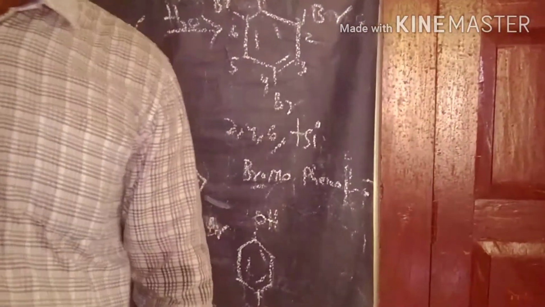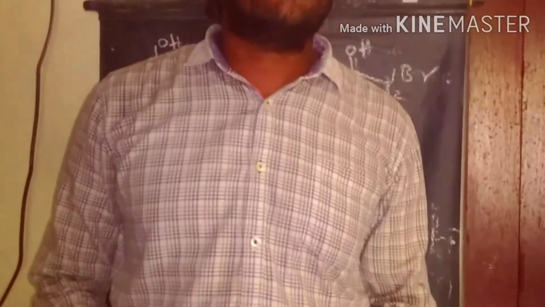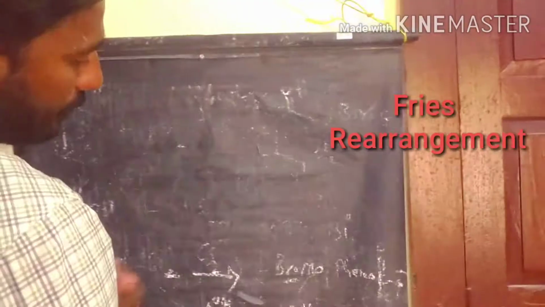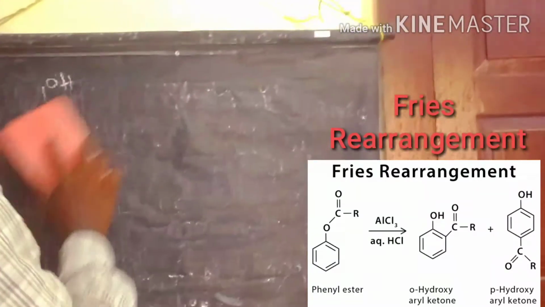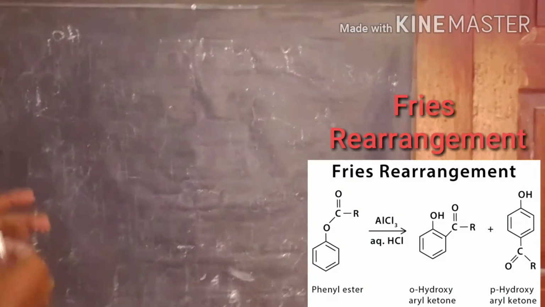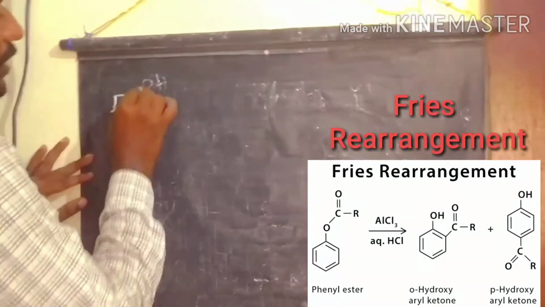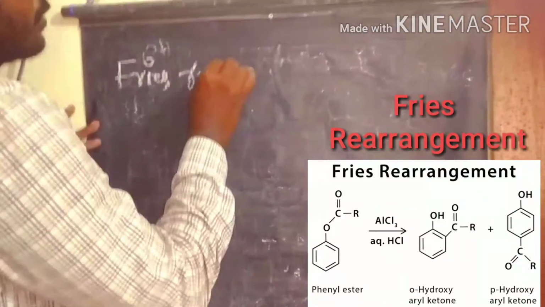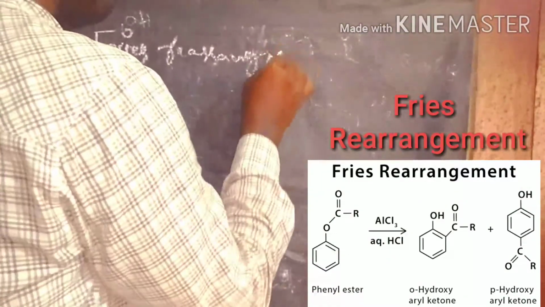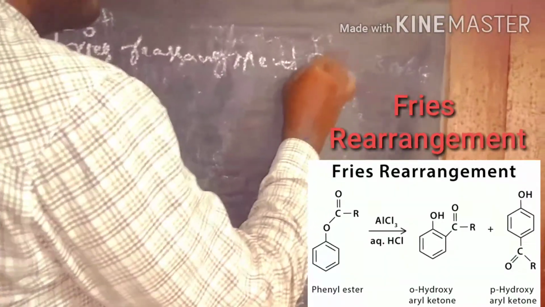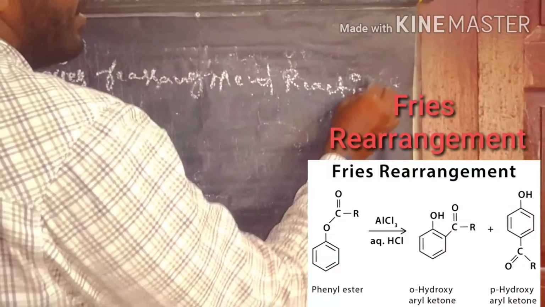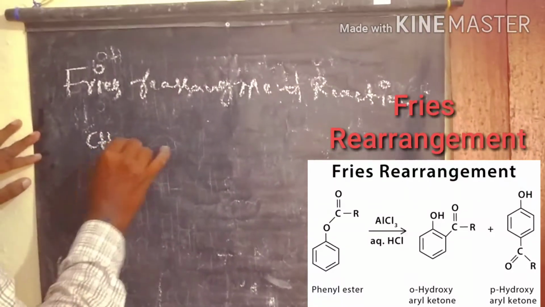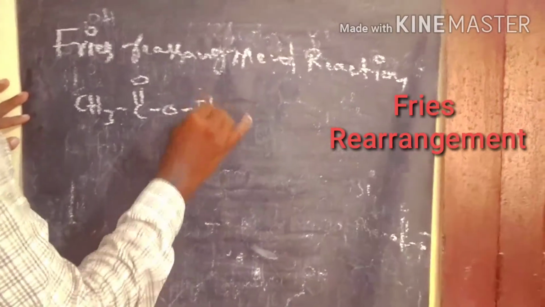Next we discuss the Fries rearrangement, which prepares from phenol esters the ortho-hydroxy acetophenone. It is a compound prepared by the Fries rearrangement. In this reaction, phenyl acetate is the reactant.